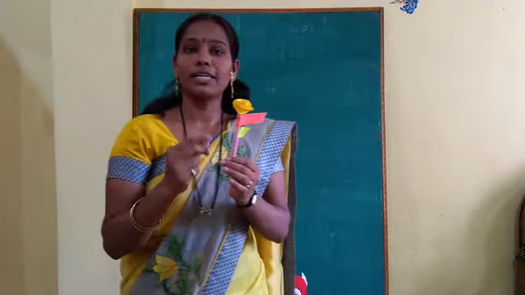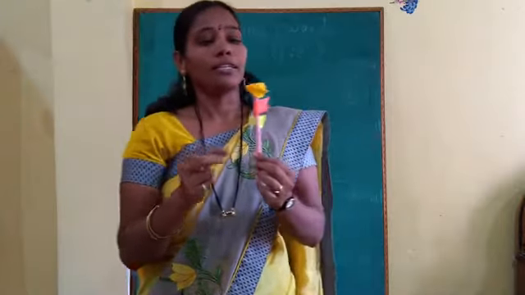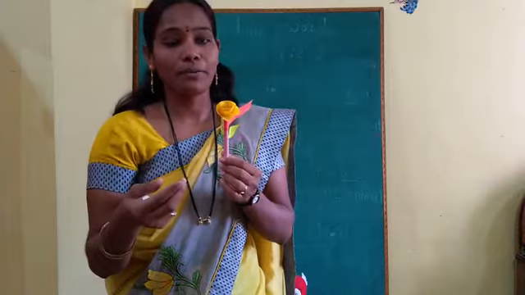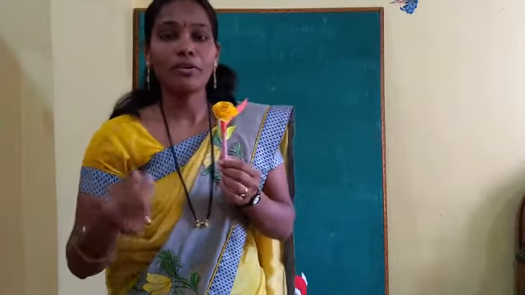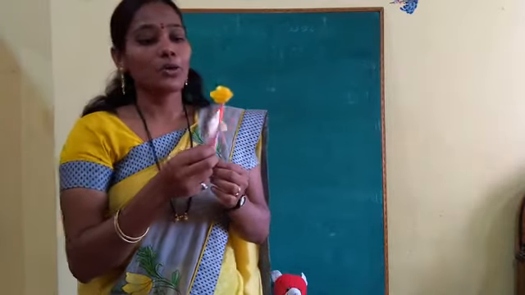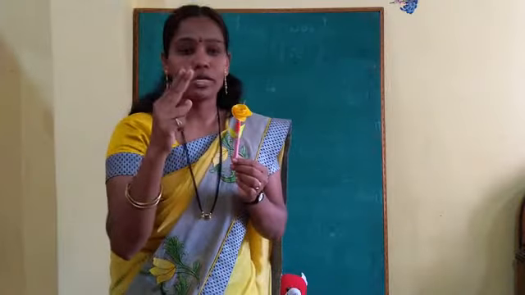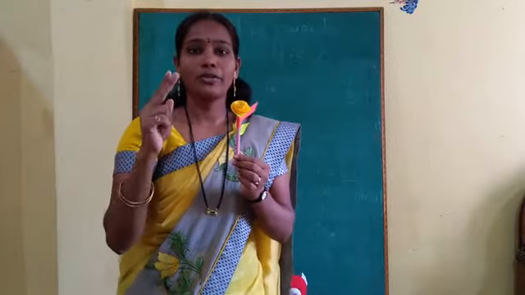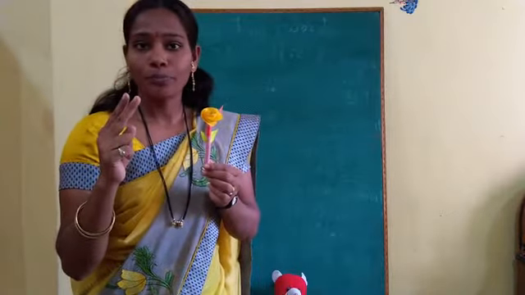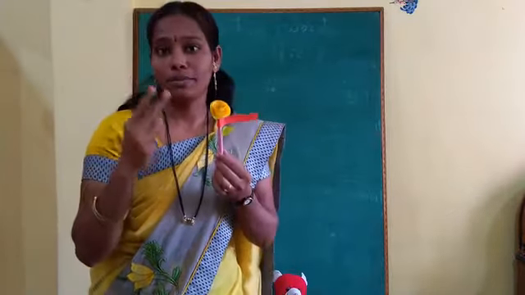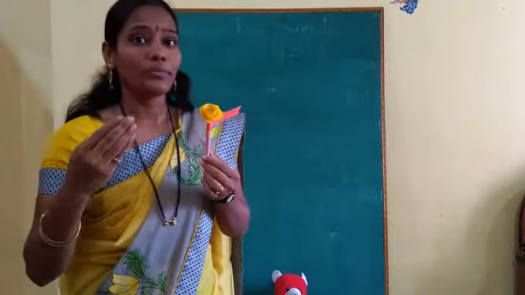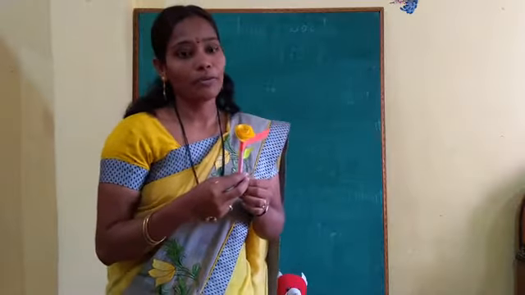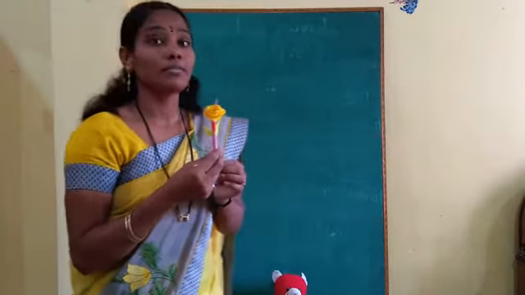For example, I will tell you one like this: it is a yellow flower. Now you can tell me any other example. Yes, it's a beautiful flower. Very good. So in this way we have used 2 words to tell something about this flower. Here we have used the word yellow. Even we can say it's a beautiful flower. We have used the word beautiful. Means by using the words yellow and beautiful we have described this flower.